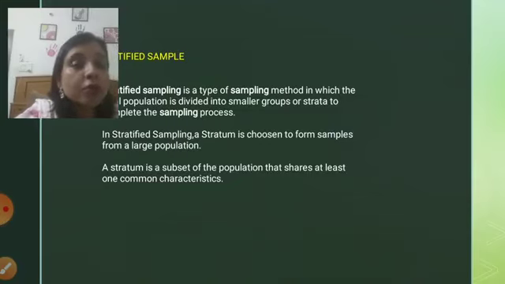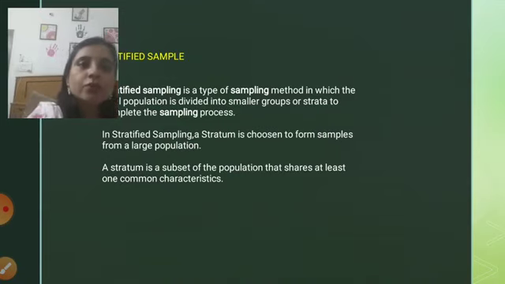If we talk about strata, strata is nothing but a group of persons or small groups. So in stratified sampling, a stratum is chosen. We will first divide the population into many groups, and we will then form samples from the large population. A strata or a stratum can be defined as a subset of the population that shares at least one common characteristic.